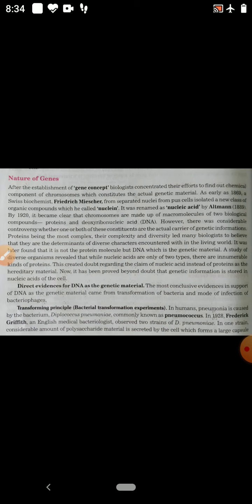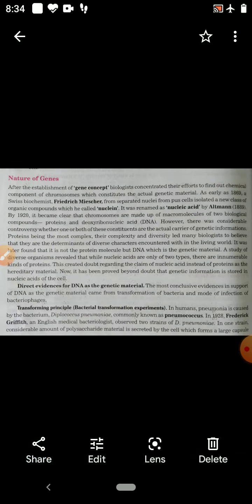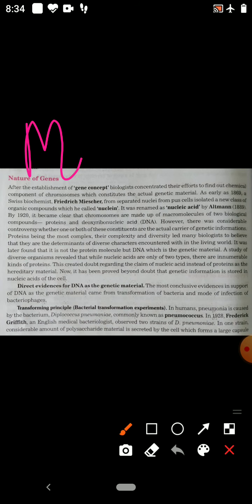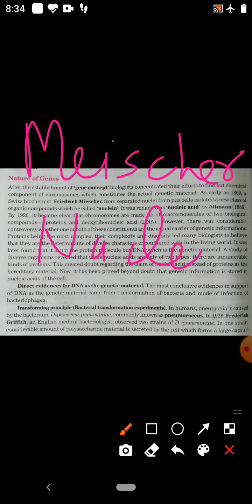Children, first of all, Miescher isolated nuclein from WBC. He isolated it from the white blood cell, and from that nuclein was isolated.